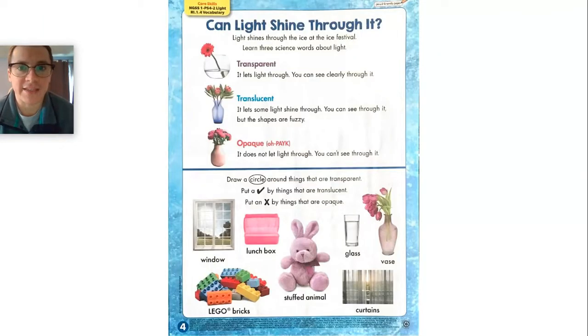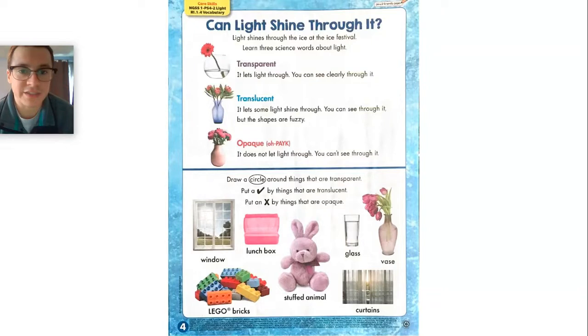On the back, can light shine through it? Light shines through the ice at the ice festival. Learn 3 science words about light. Now we know what these mean already. Transparent. It lets light through. You can see clearly through it.